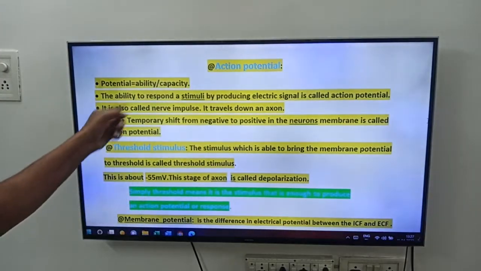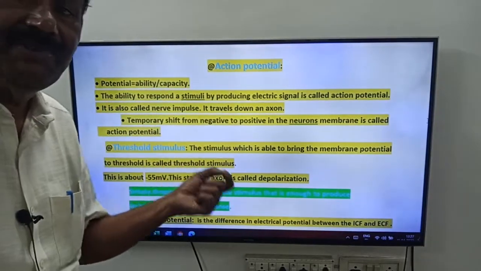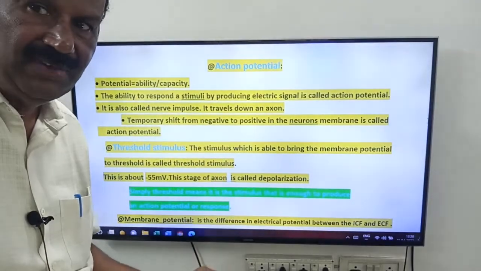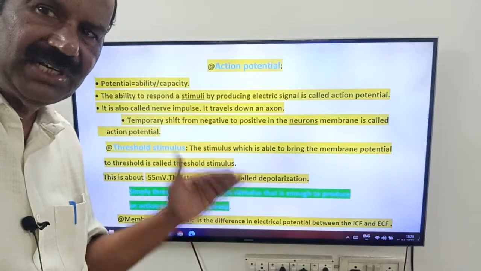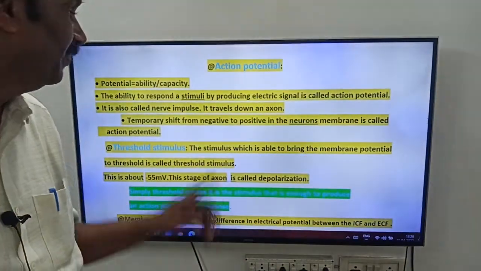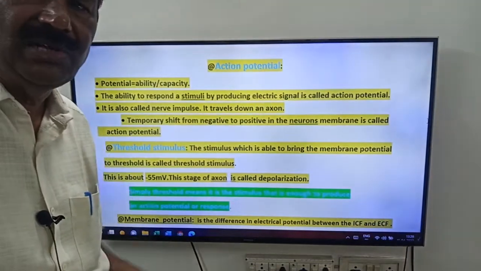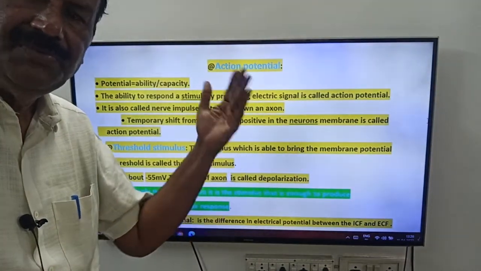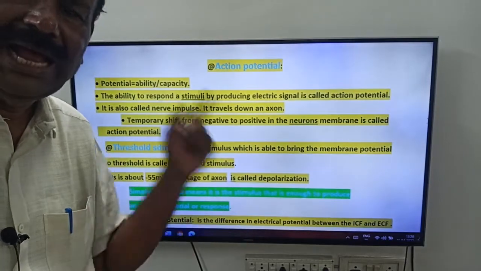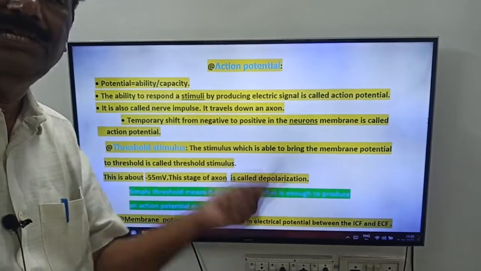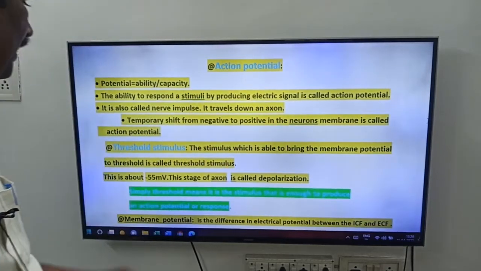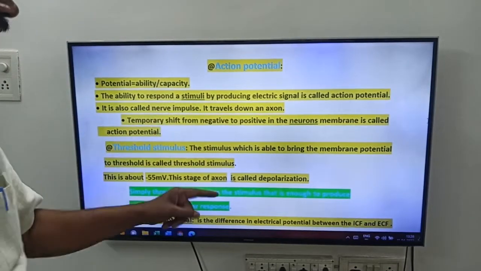This action potential is also called nerve impulse or nerve conduction. Nerve impulse, nerve conduction, action potential: these are all synonyms. It travels down an axon, from dendrites to cyton, cyton to axon, axon to telodendrites, telodendrites to dendrites, like that. Next, the temporary shift in the action potential.